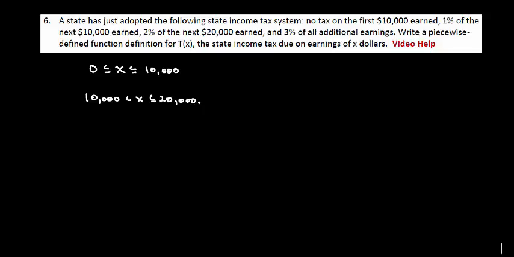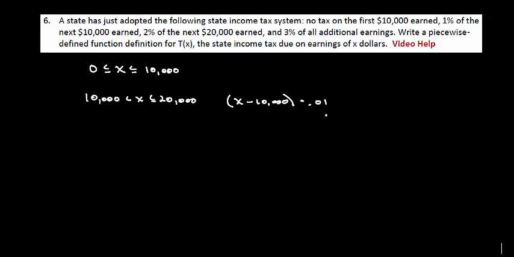And so what's going to happen there? Well, that part is going to be taxed, but the first 10,000 is not going to be taxed. So anything between 10,000 and 20,000 is taxed, and we only want to tax that amount. So what we're going to do is take the amount that you make, subtract 10,000 from it, then take that number and multiply it by 0.01.